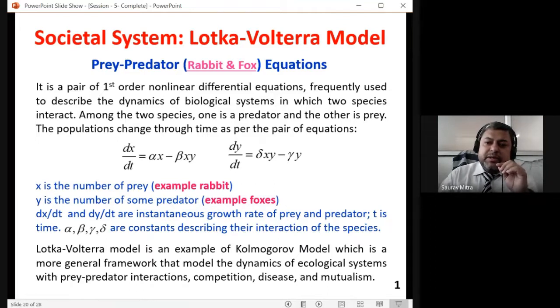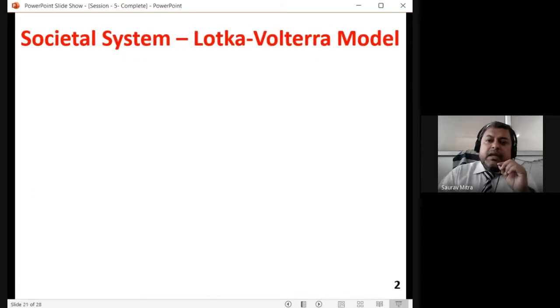Here also there is a dependence, but not a direct dependence, because the fox lives by killing the rabbit. But mutual actually means that both are living and both are adding value to each other. So those kinds of modeling can also be done.